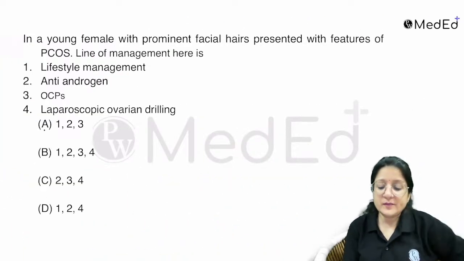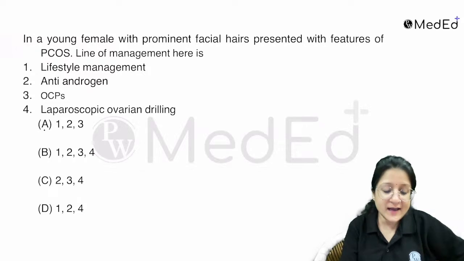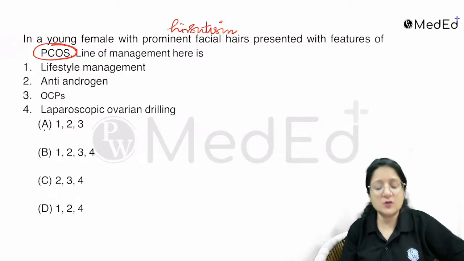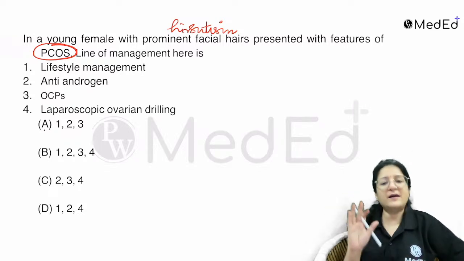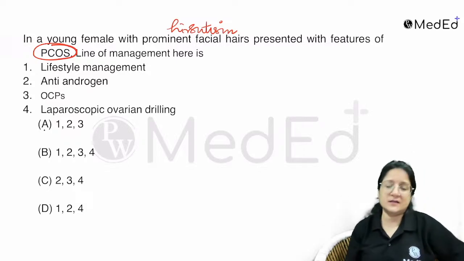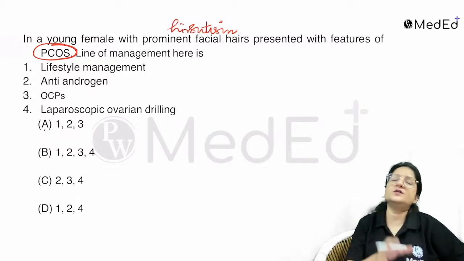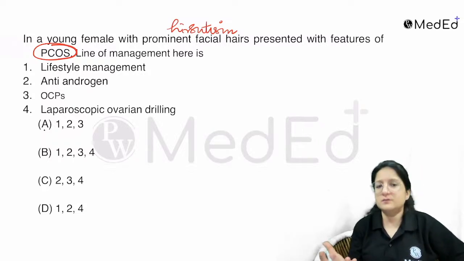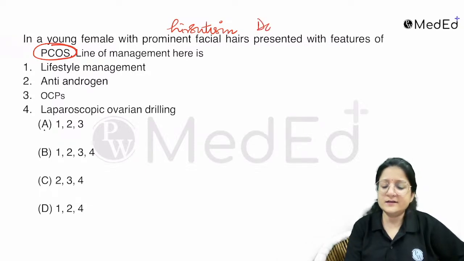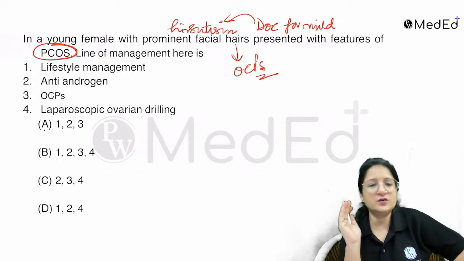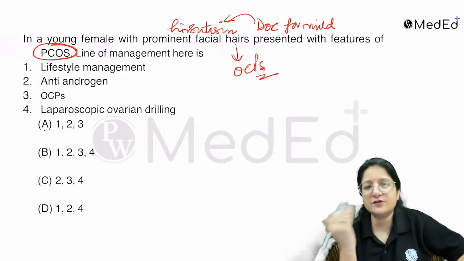In a young female with prominent facial hair presenting with PCOS, what is the first line of management? She has PCOS, and she has some hirsutism also. First line management in PCOS is always lifestyle. Then, as far as drug treatment goes, to regularize the cycles as well as to deal with mild hirsutism, know that the drug of choice for mild hirsutism is actually oral contraceptive pills. In PCOS, they help regularize the cycles and also take care of hirsutism.